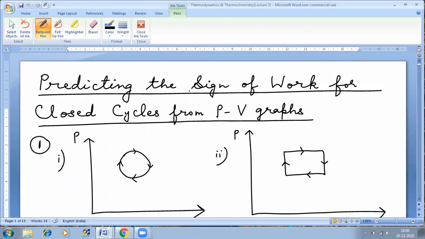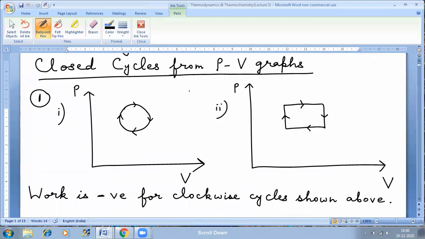So last time we discussed the first law of thermodynamics, the formulae, and we did one numerical based on a graph. Let's go ahead.